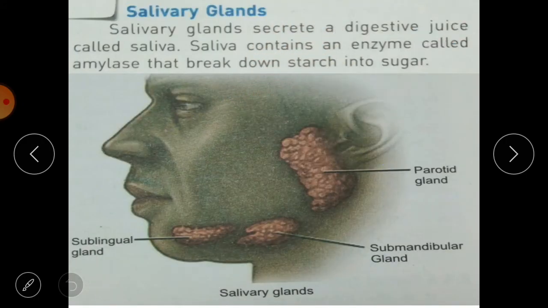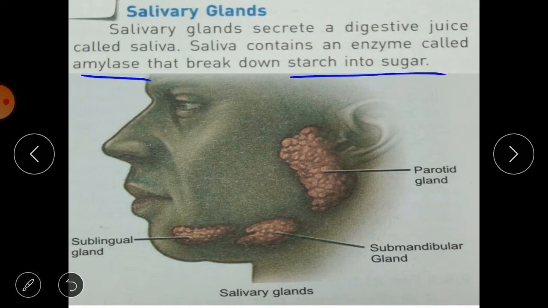Then next is salivary glands. Salivary glands are present in the mouth, and they secrete a digestive juice called saliva. Okay, saliva contain an enzyme called amylase, that break down the starch into the sugar.